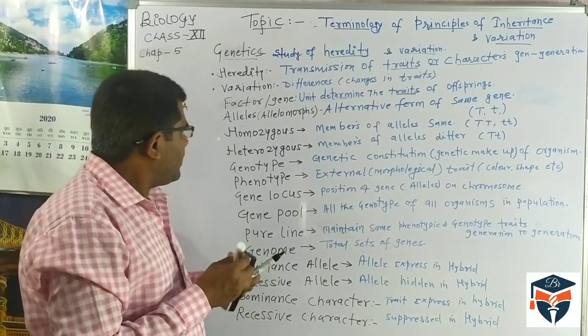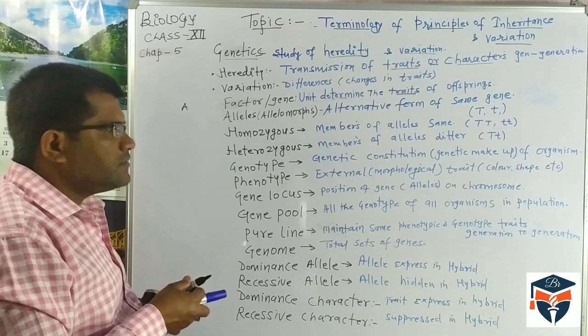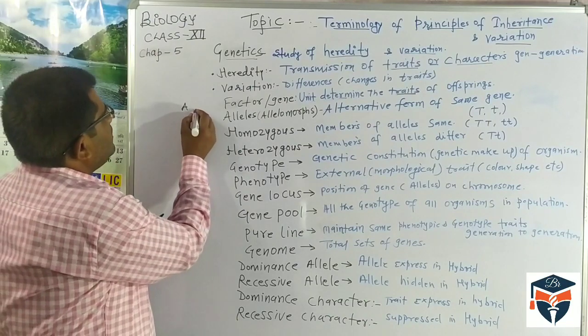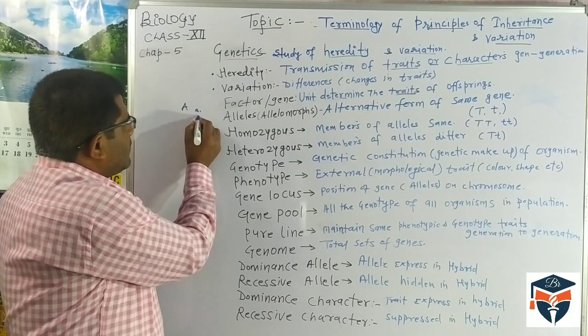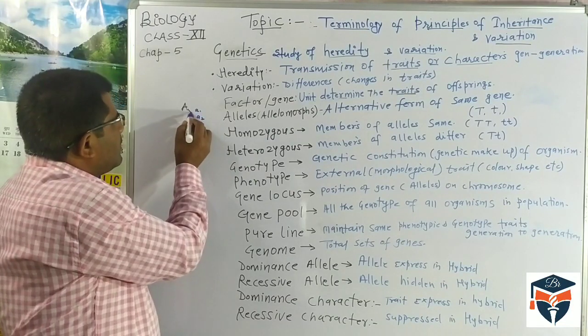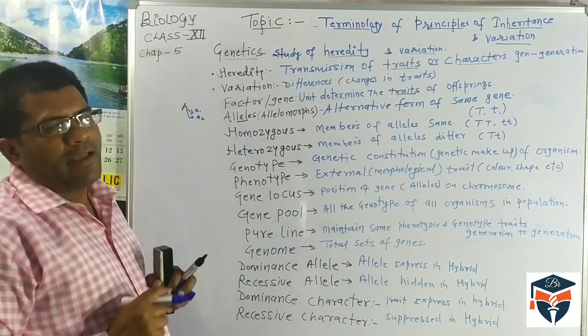For the gene A, there are alternative forms of this same gene. I am writing A1 as one alternative form and A2 as another alternative form. So these alternative forms of the gene are called alleles.